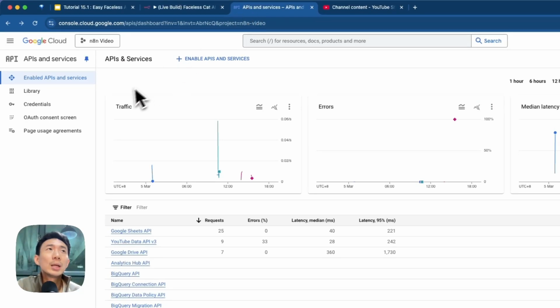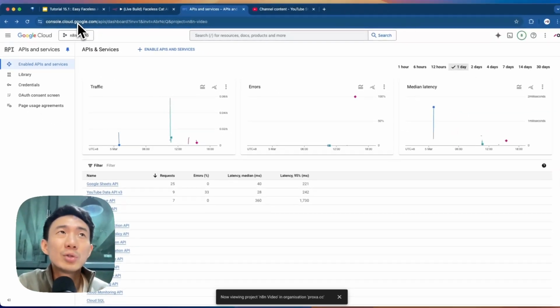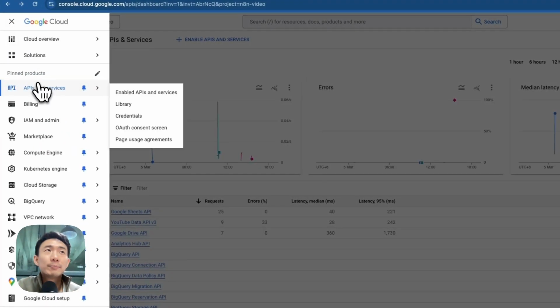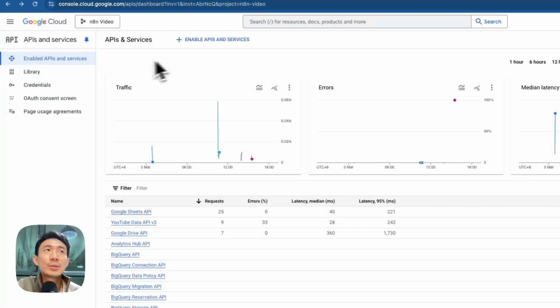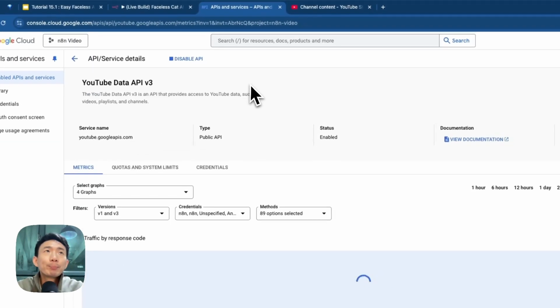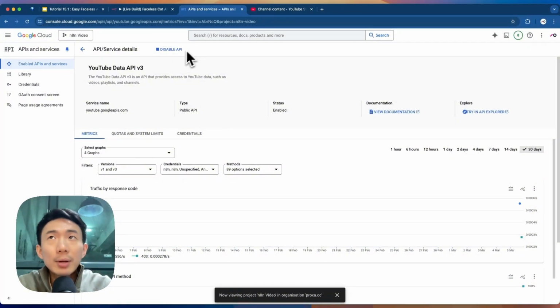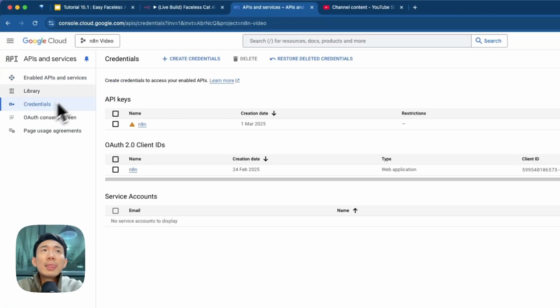And then we can go to console.cloud.google.com. Go to API and services, enable APIs and services. Go to YouTube Data API V3. Because we have already enabled this API, you will be able to see that you need to enable this API first. Okay, after you enable this API, we go to credentials, and then we create